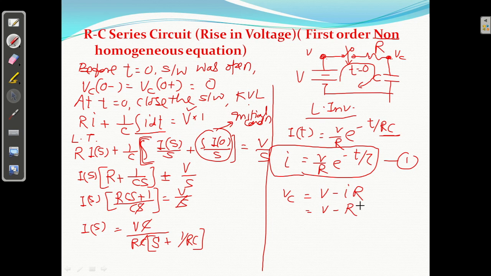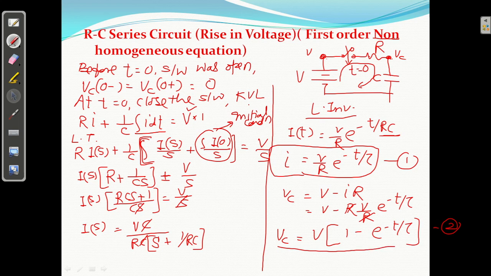Into R, into I कितना है? V by R. So the V by R drop will be cancelled, e raised to minus t by tau. So you will get VC equal to V common, 1 minus e raised to minus t by tau. Equation number 2. This is the rise in voltage equation you will get.